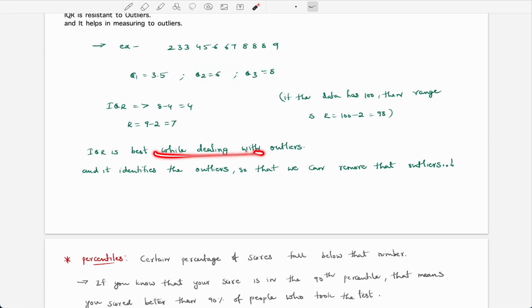So IQR is best while dealing with outliers. As I said, it's very good with outliers, because most of the data falls into Q3 and we simply ignore these outliers. It also identifies the outliers, so that we can remove them.